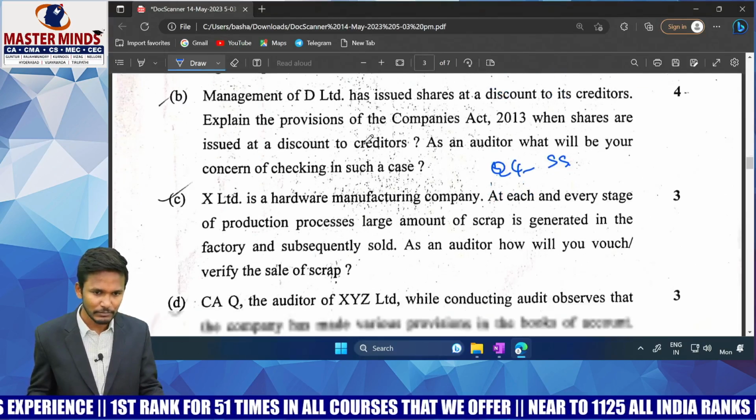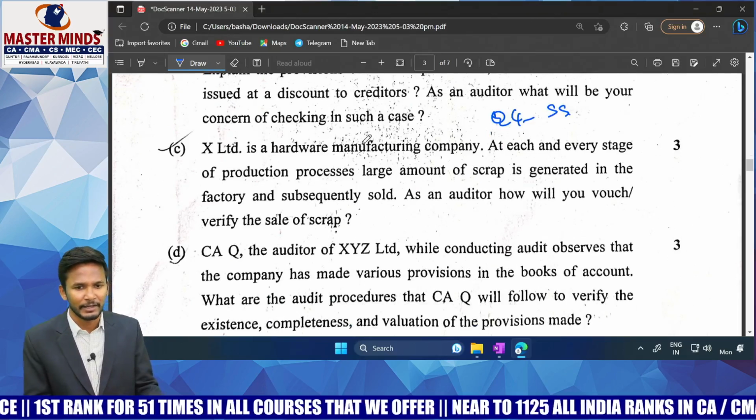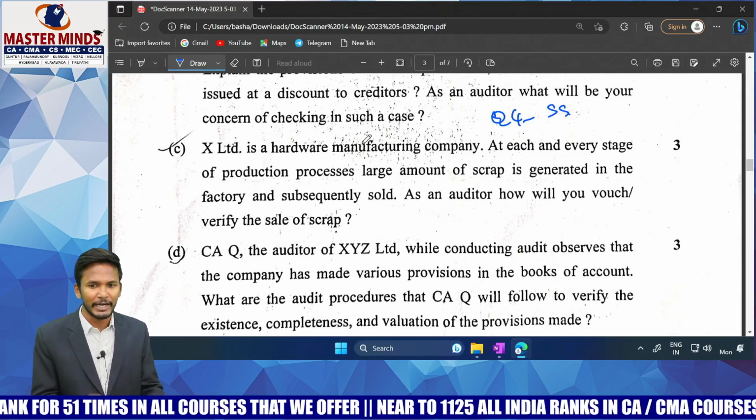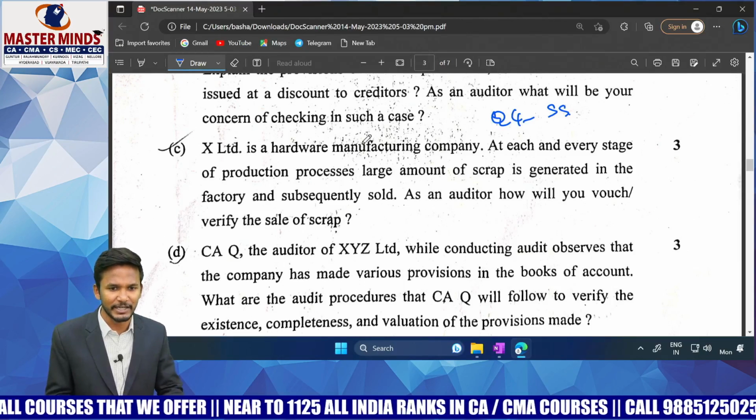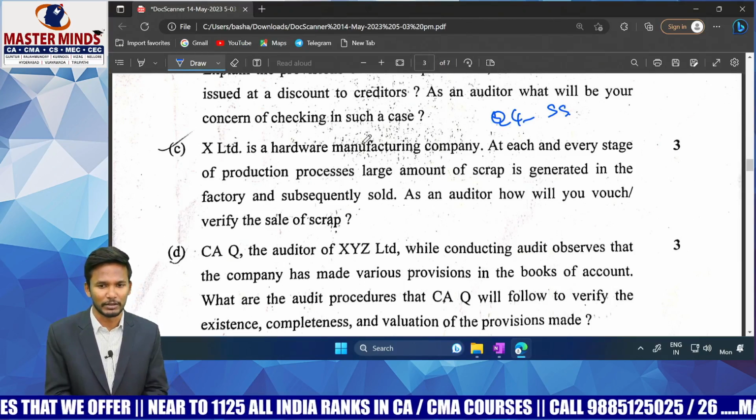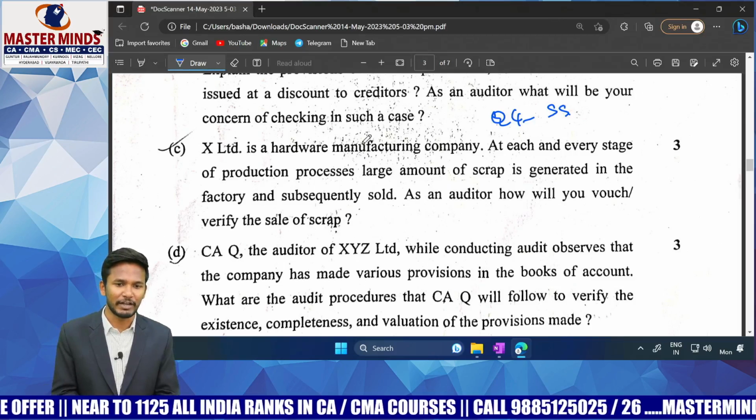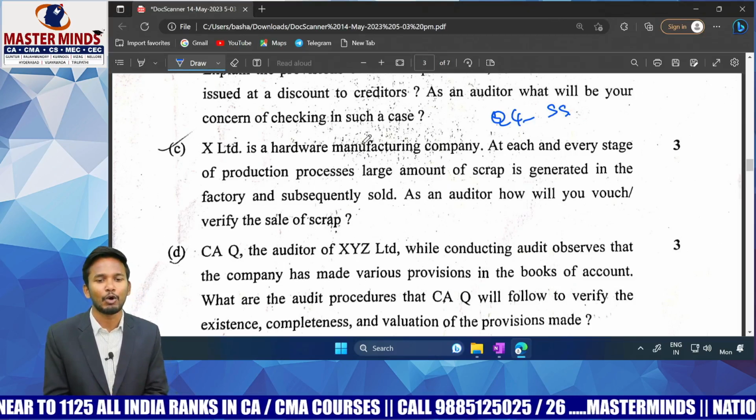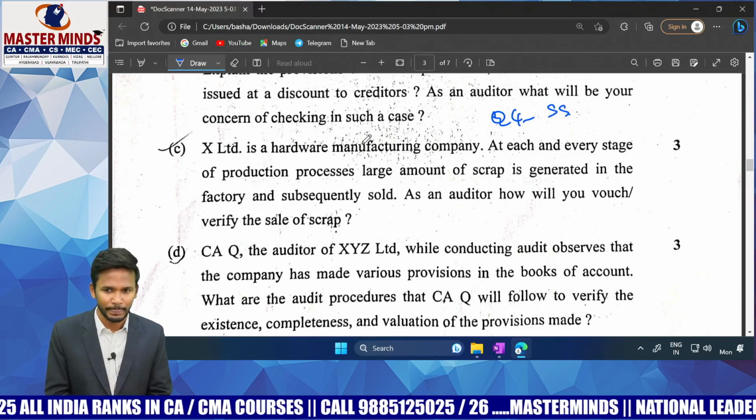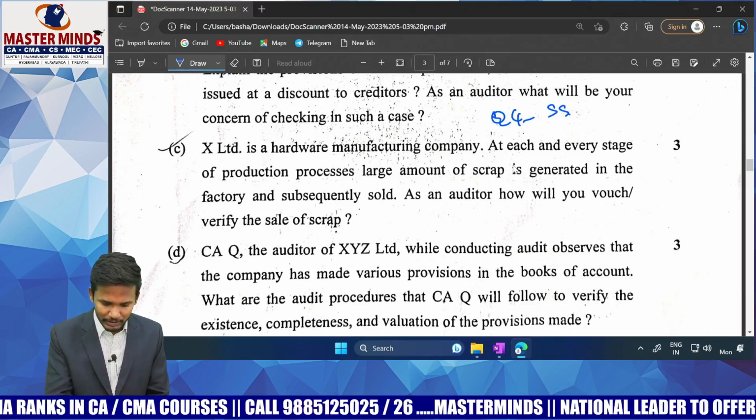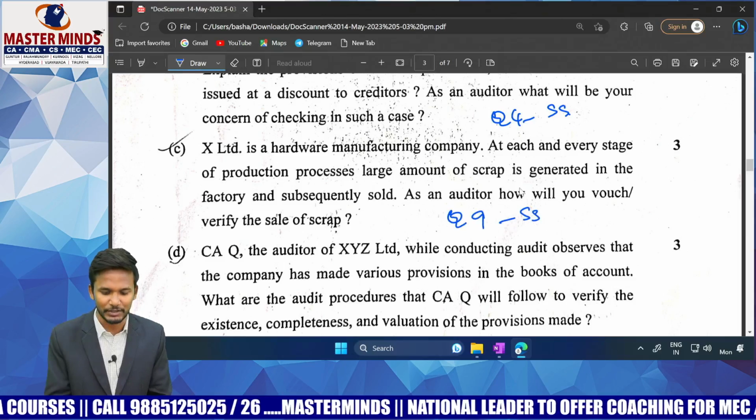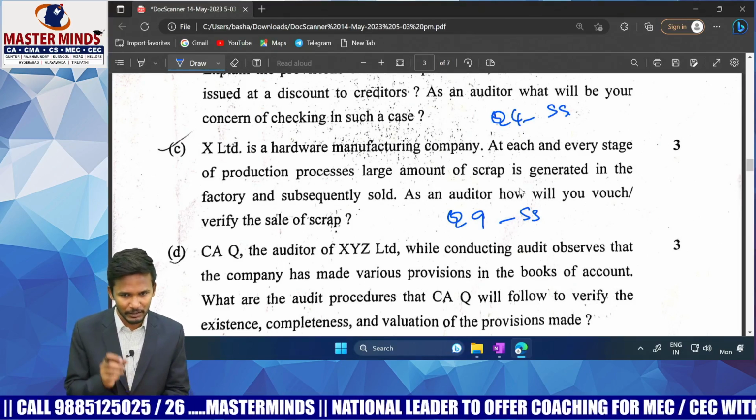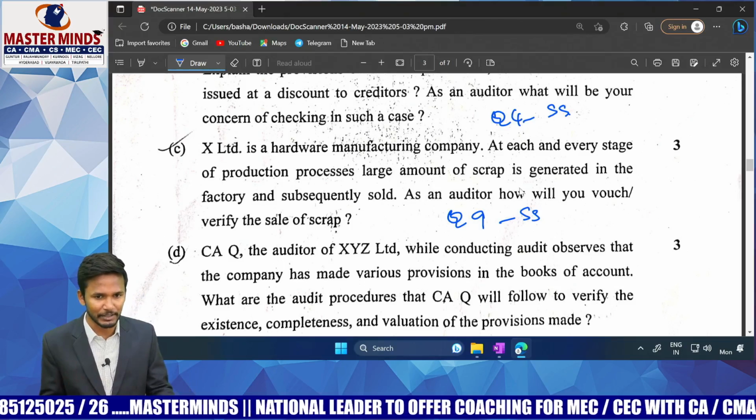Okay. Next one. X Limited is a hardware manufacturing company. At each and every stage of the production process, a large amount of scrap is being generated in the factory and subsequently sold. As an auditor, how will you verify the sale of scrap? Straight away, it is asking how to verify the sale of scrap. Again, this question is there in your Items of Financial Statement chapter, question number 9, a self-study question.